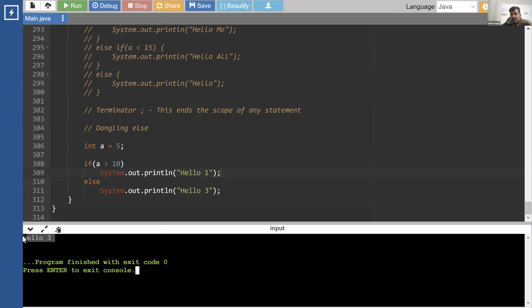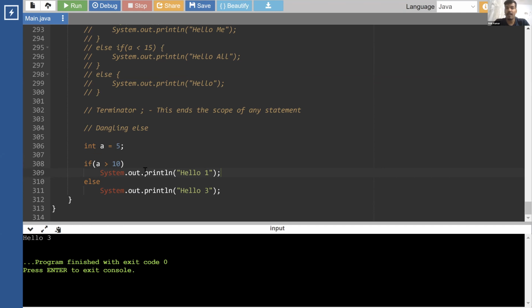Before telling the next part of the dangling else, I would like to cover one interesting part, which is nested if else. Then I'll move to the dangling else part. There is a lot more on this dangling else than just this.